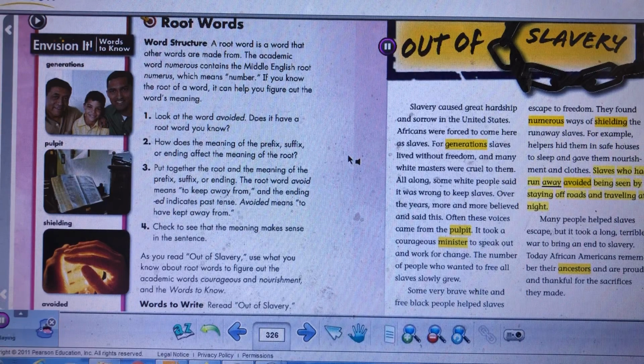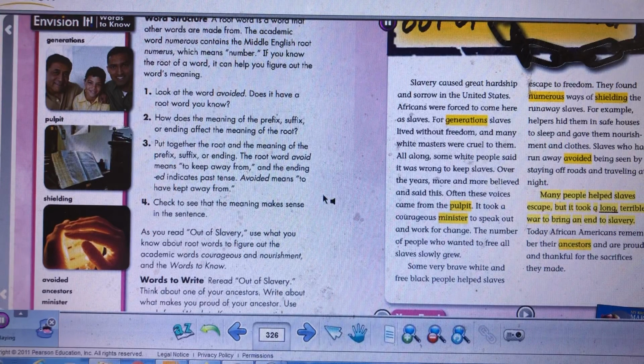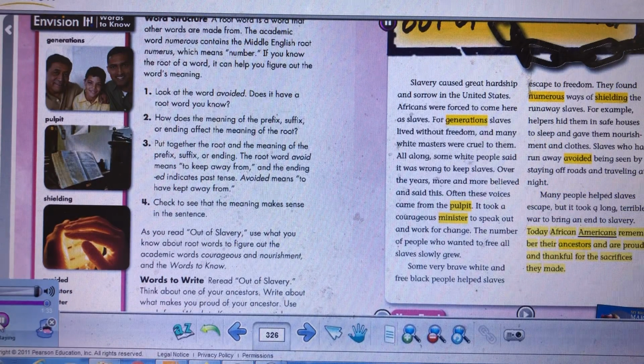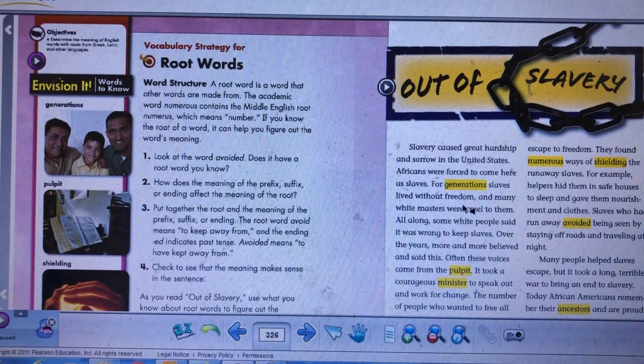Slaves who had run away avoided being seen by staying off roads and traveling at night. Many people helped slaves escape, but it took a long, terrible war to bring an end to slavery. Today, African Americans remember their ancestors and are proud and thankful for the sacrifices they made. This is the part of the text about out of slavery.